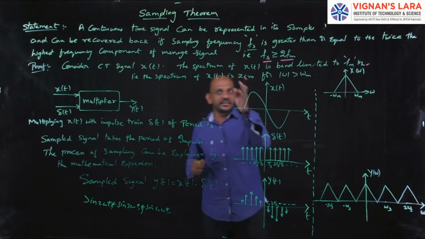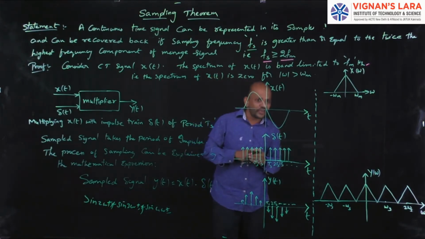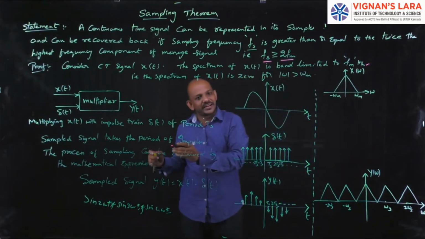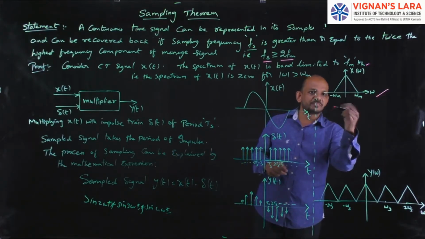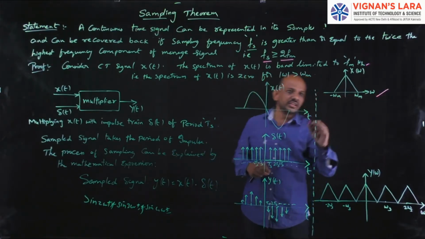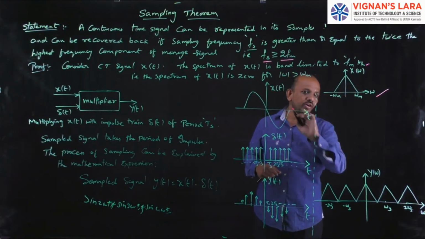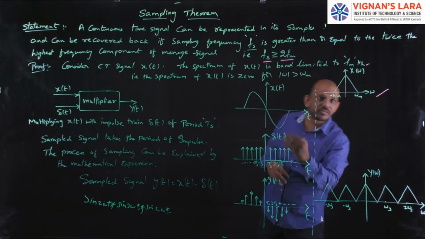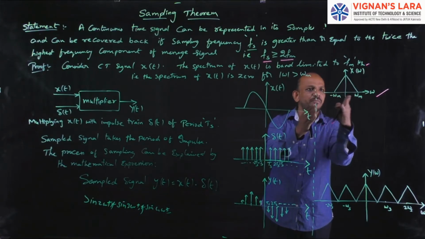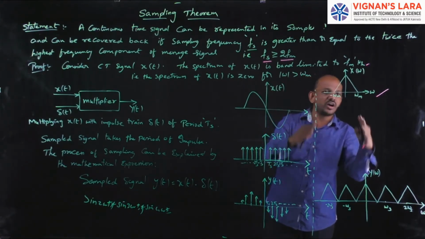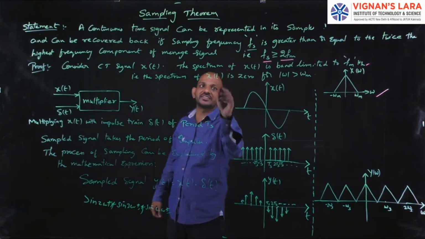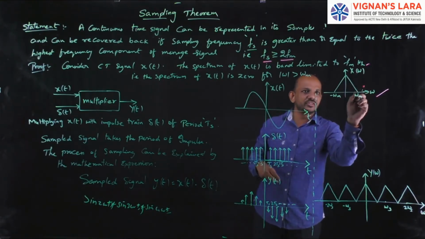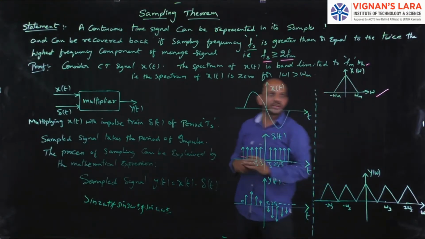That is, the spectrum of x of t is 0 for values of omega greater than omega m and less than minus omega m. See, this is the spectrum of x of t. Here the spectrum is 0 for greater than omega m and less than minus omega m. So we have the spectrum only between minus omega m to plus omega m. Outside of this, the spectrum of x of t, that is X of omega, is 0.